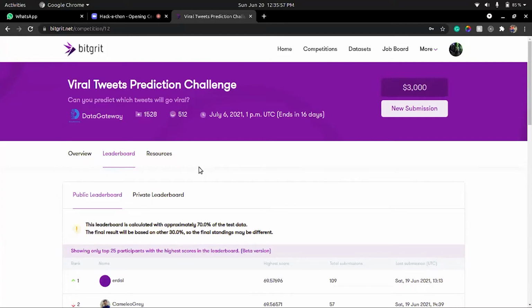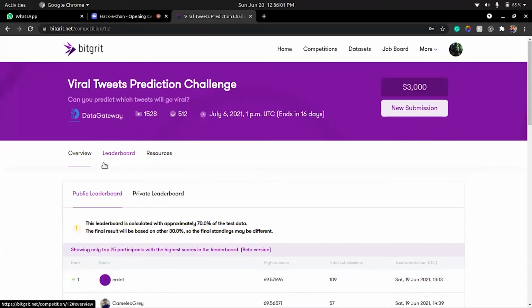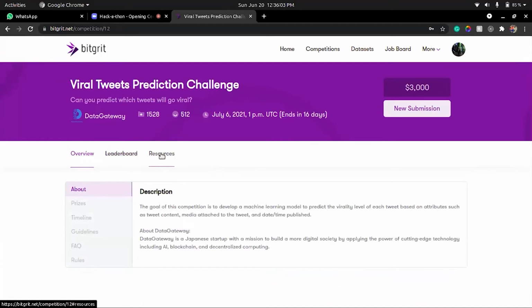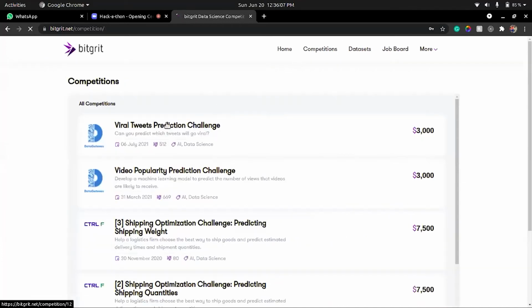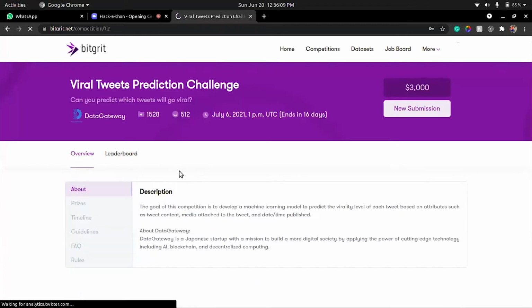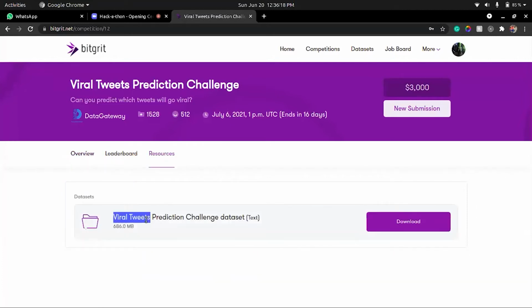Just an add-on, hackathons do play a very good role when it comes to your placements and your internships. Now, the moment I clicked on this leaderboard, I see 3 different tabs here. One is the overview, one is the leaderboard, the other one is the resources. When I click on the resources, I see the data set.